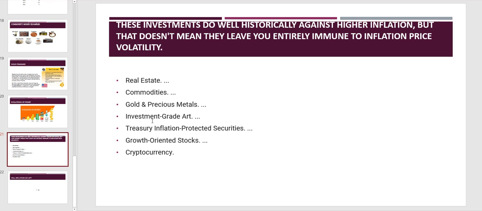Treasury Inflation-Protected Securities, there are really bonds and stuff like that. Growth-oriented stock, right? Buy stocks that are going crazy, like Tesla. Cryptocurrencies right now are the newer form of hedging against hyperinflation. Buy Bitcoin if you have money.